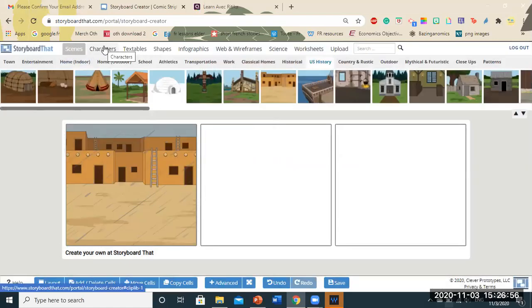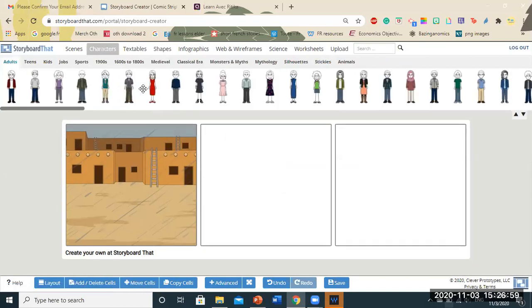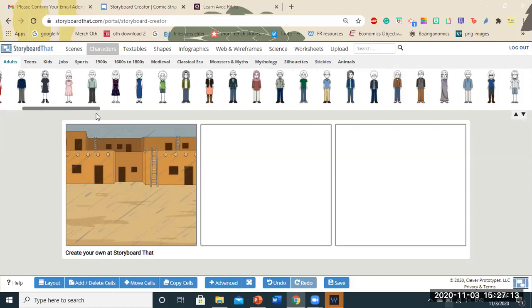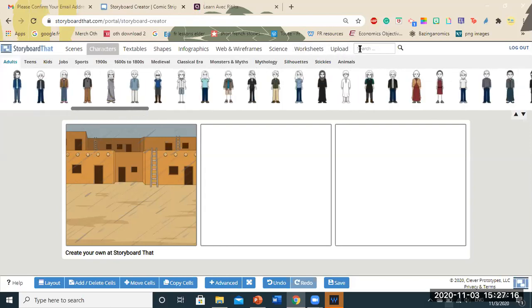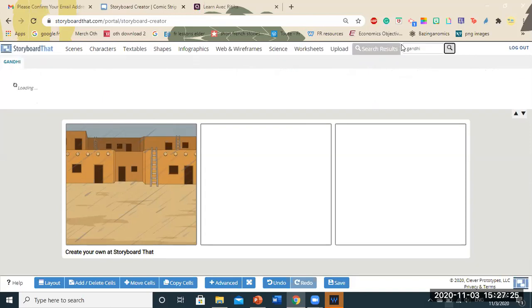Now on that particular background, I want to add a character. Again, there are multiple options in characters. If you all remember, I showed you all the character of Gandhi ji. How did I get that? It is not available here. You will have to search a lot. So instead of searching that much, there is a search tab here. Just type in Gandhi and you click on search. So the template, the comic character for Gandhiji will load. So you can see here Gandhiji has been loaded here. Okay, that was just an example.